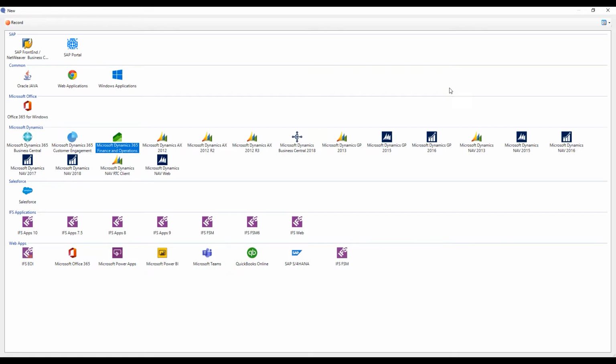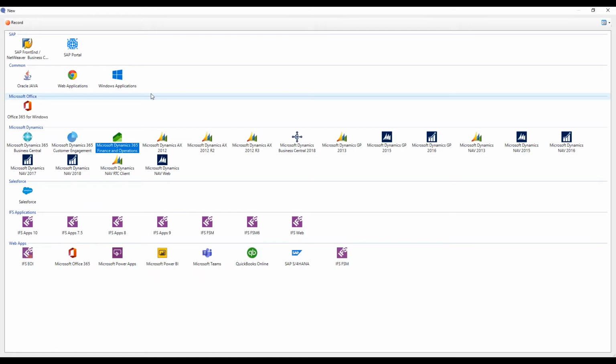And as you can see, we have a wide range of connectors for Dynamics 365, but we're also a cross-platform application, meaning that if you have a process that takes you from one Dynamics application and maybe into an Office application, well, then we can follow the process there because we also have connectors for the Office applications. And that means for both on-prem versions and the web versions. We have it for the entire Power Platform. We have it for Teams. We have it for custom web applications, and the same goes for Windows applications. So about 95% chance that whatever process you need to have documented within your organization, we can help you do that with ClickLearn.